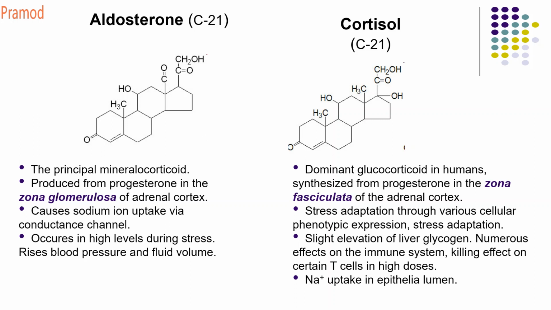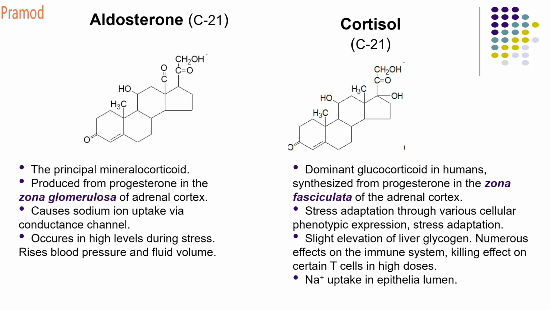Now let us come to aldosterone. Aldosterone is a mineralocorticoid. It basically contains a progestin ring; the basic backbone is the pregnane backbone, that is C21. So the only difference between progesterone and aldosterone is that it contains an alcohol and an extra aldehyde.